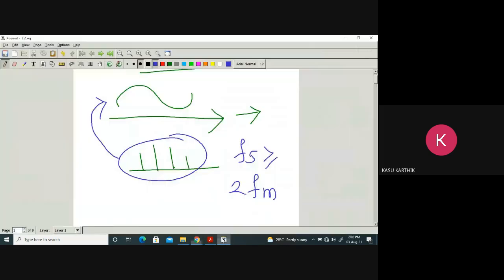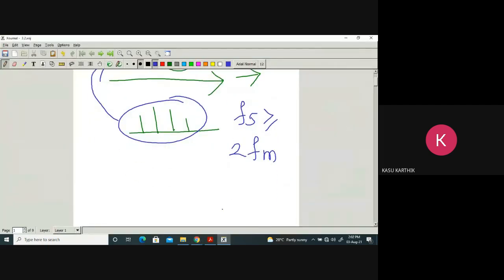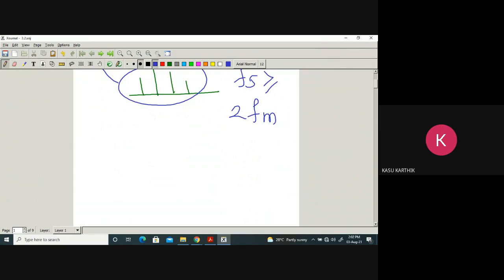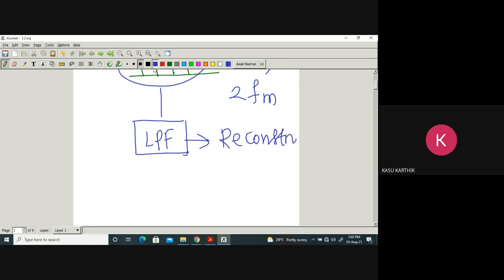Now, we have seen how to reconstruct. How to reconstruct? Pass this sample signal through a low pass filter. Now this is called reconstruction. But it is possible if and only if, what is the condition? Your sampling rate must be greater than or equal to twice the highest frequency component of the message signal.